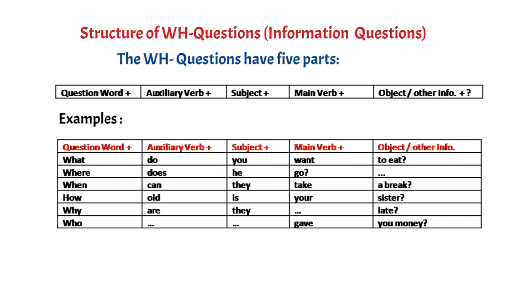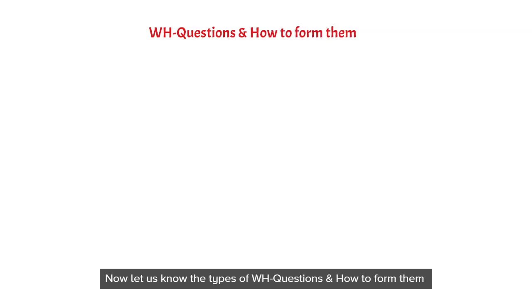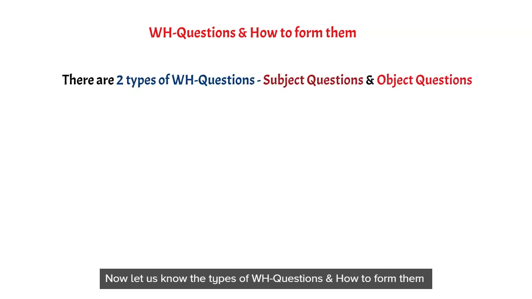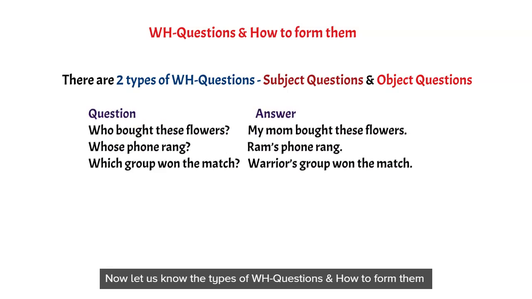Now, let us know the types of WH questions and how to form them. Friends, there are 2 types of WH questions: subject questions and object questions. To understand better, let us look at these questions and answers. Who bought these flowers? My mom bought these flowers. Whose phone rang? Ram's phone rang. Which group won the match? Various group won the match.